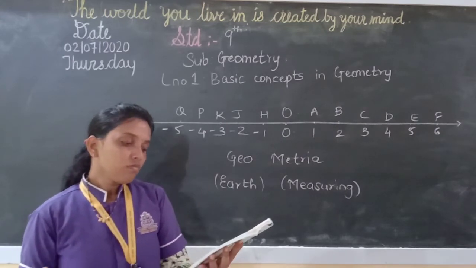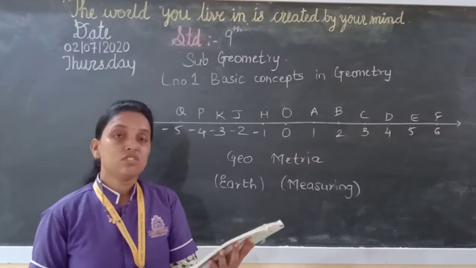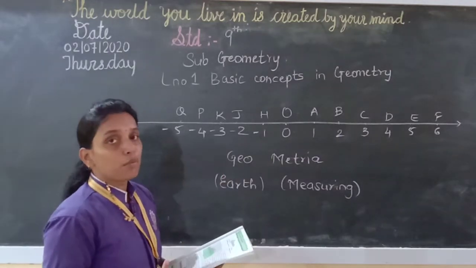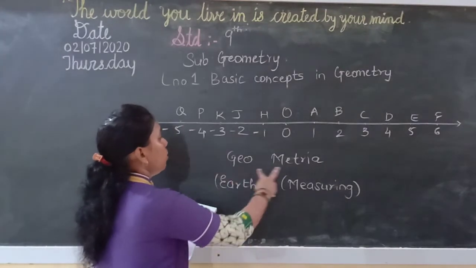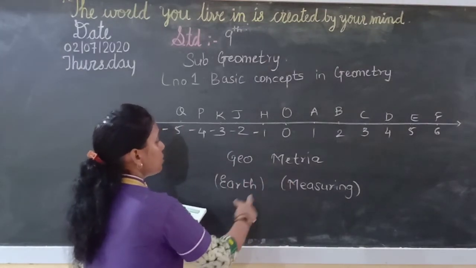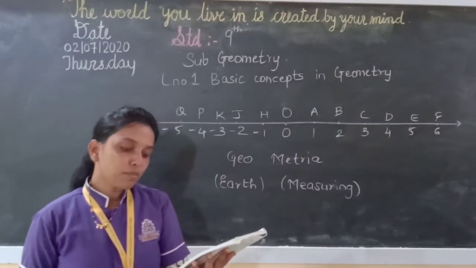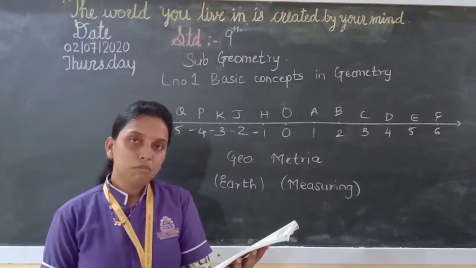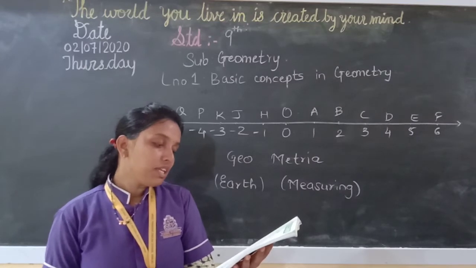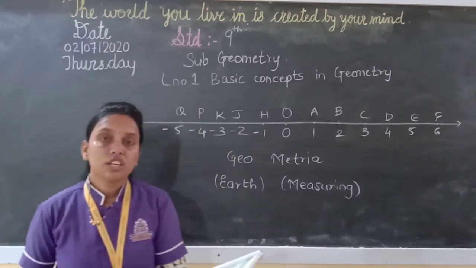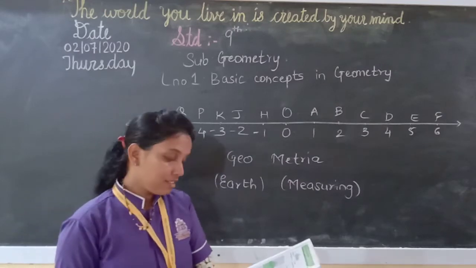Now, the word geometry itself suggests the origin of the subject. Geometry is taken from the Greek word geometria. Geo means earth, metria means measuring. So it is generated from the Greek word geo, earth, metria, measuring. So it can be guessed that the subject must have evolved from the need of measuring the earth, that is, the land.